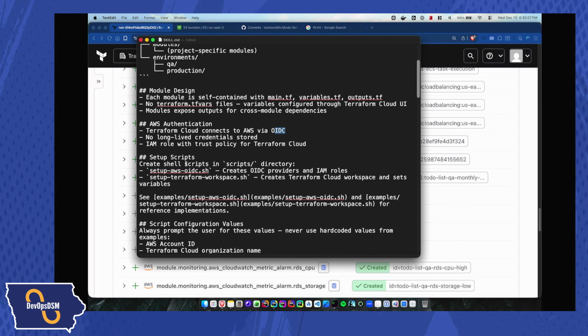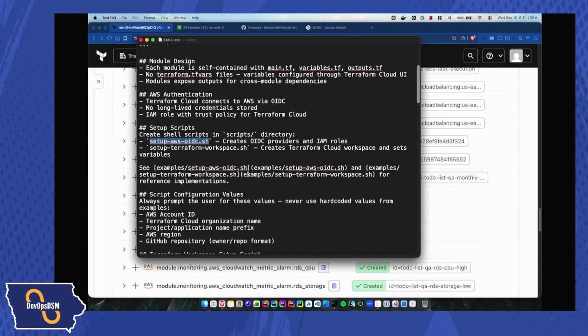I also have certain scripts that I've given it as examples. If you're going to create, for example, an OIDC shell script to help me, use this one as an example. I have an example script in my skills area so I can tell it, do it this way every time, and it has something to look at.